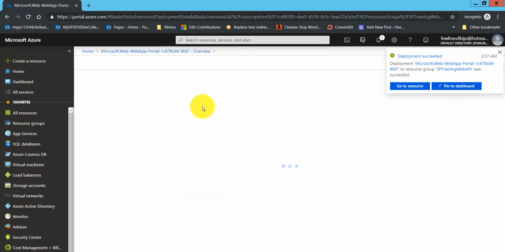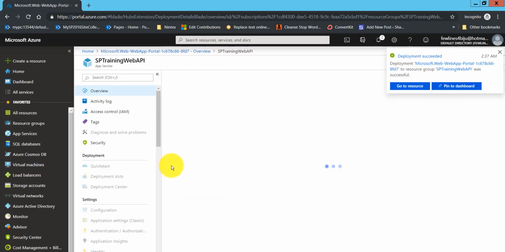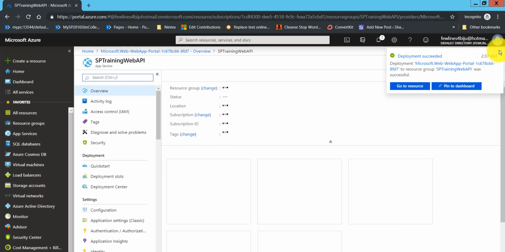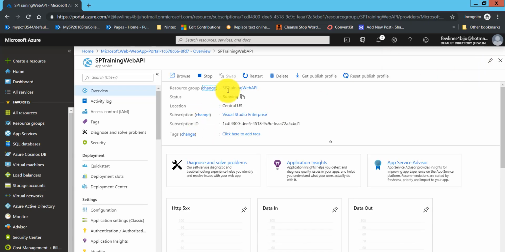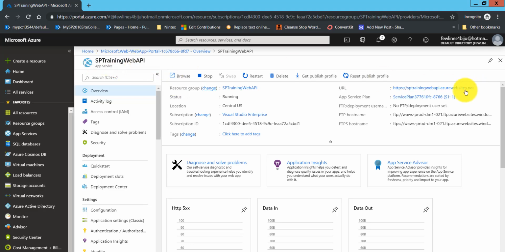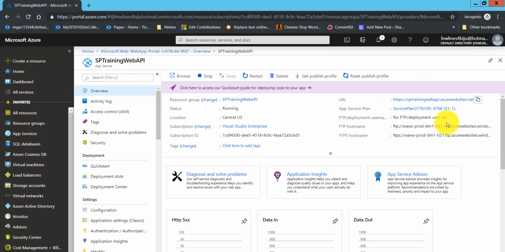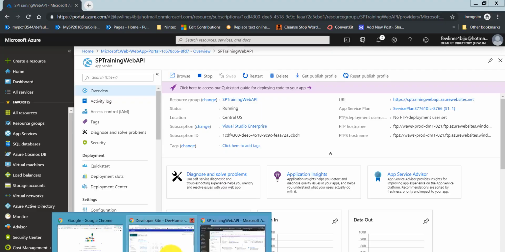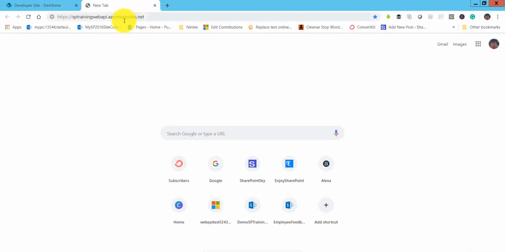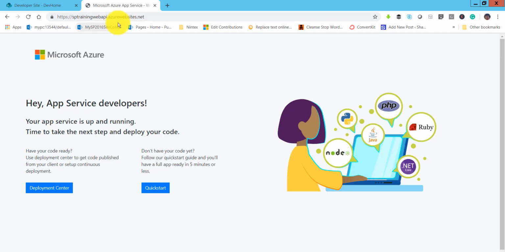Go to the resource, and we will click on our site. You can see here this is our app service. First of all, I'll copy this URL, and let us open it here. So this is our app web URL, whatever we created.